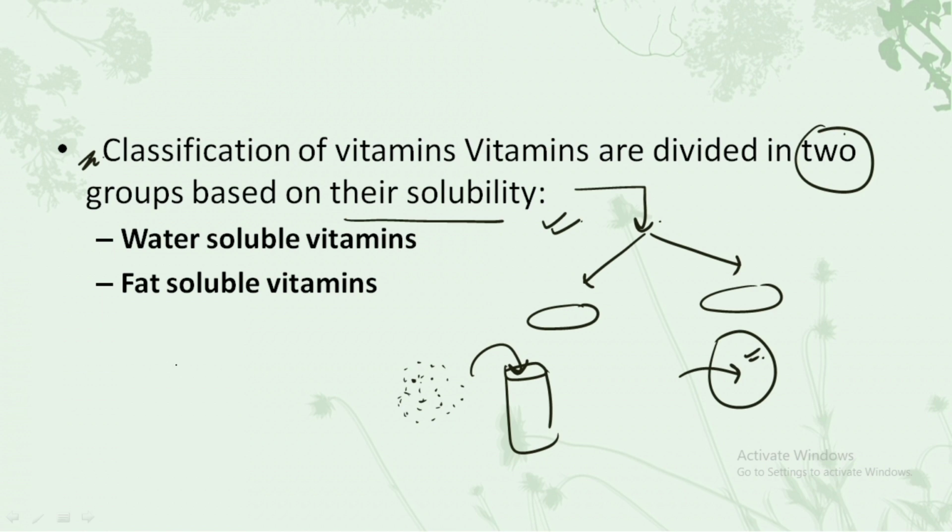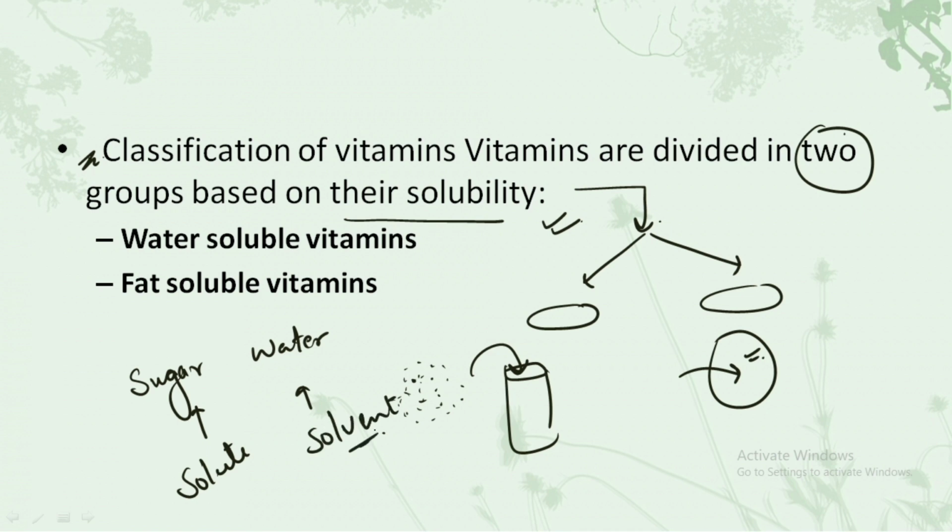For example, if you want to solubilize sugar in water, the sugar is the solute and the water is the solvent. This is a simple example to understand what a solute and a solvent are, in order to understand the term solubility. Depending upon solubility, vitamins are basically of two types.